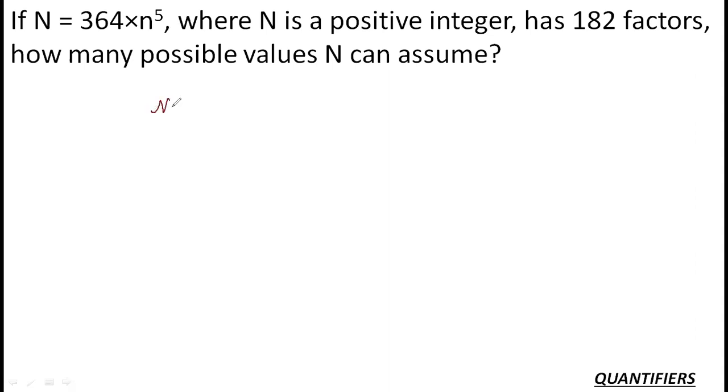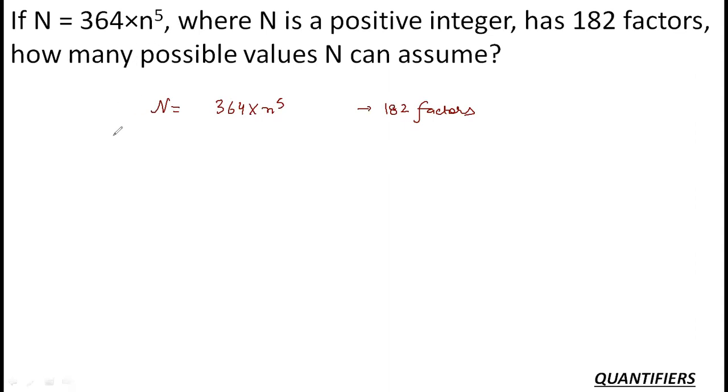We are given that N is equal to 364 into n raised to the power 5. And this N has 182 factors. Okay, N has 182 factors. How many possible values can n assume? Means what different values can I put for the small n so that I can get different values of N?